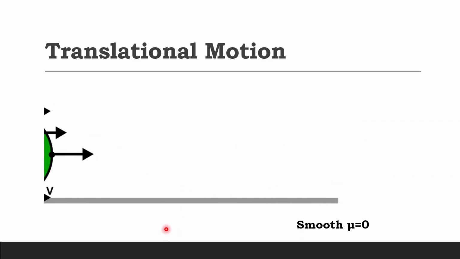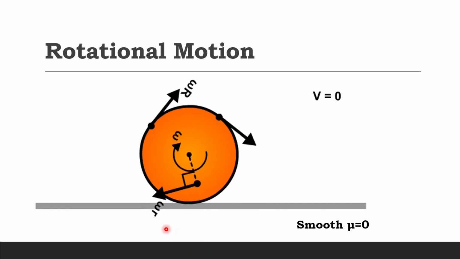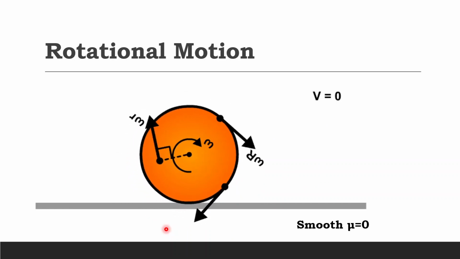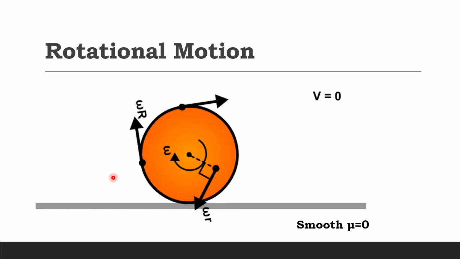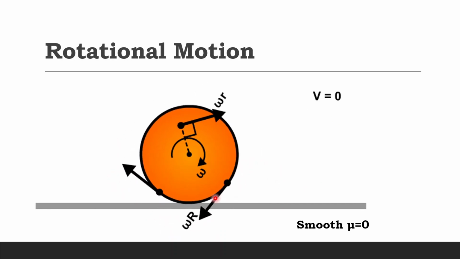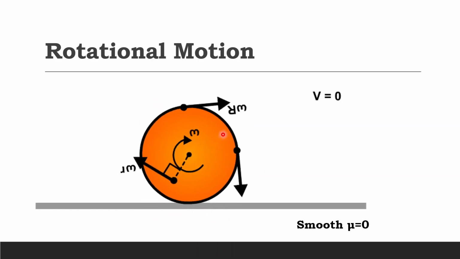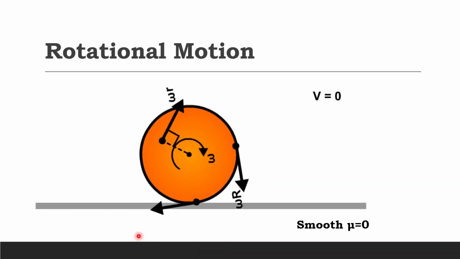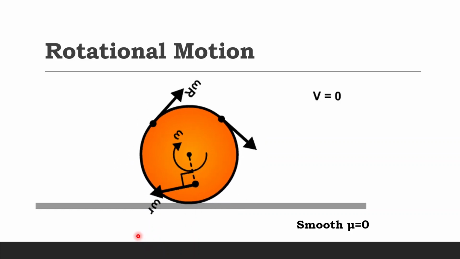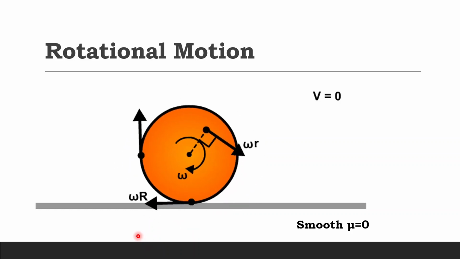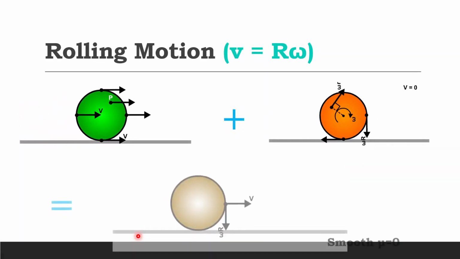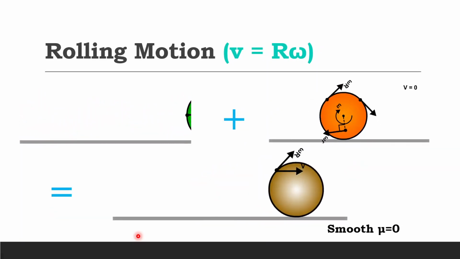In case of rotational motion of the same sphere about its center, the points have different velocities given by the multiplication of r, the distance of the point from the center of rotation, and the angular velocity omega. Now the random point P has velocity r omega, where small r is the distance from the center. If we combine these two, we get a motion like this. If v is equal to r omega, it is called pure rolling.